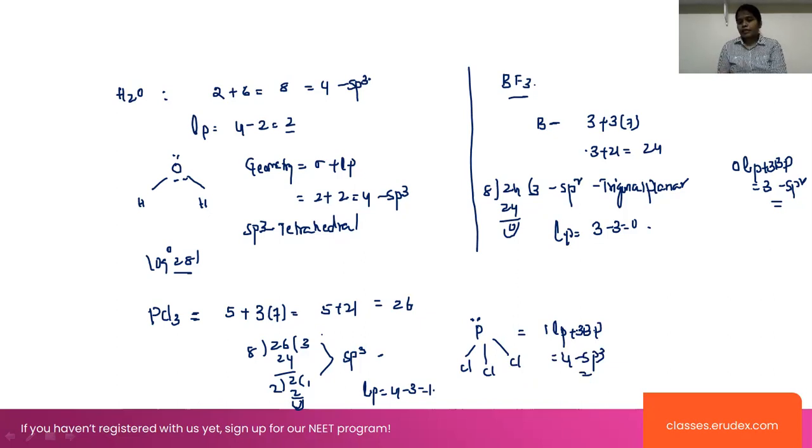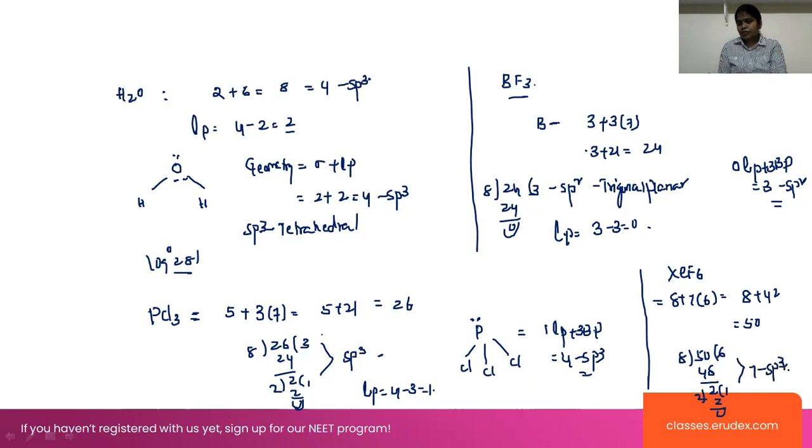Now if you are counting the hybridization of XeF6, xenon has 8 plus fluorine is 7 into 6. That is 8 plus 42, which is equal to 50. This 50 can be divided by 8: 8 6s are 48, and the remainder is 2. That indicates 7, which will be sp3d3 hybridization here. To find the lone pairs of electrons, 7 minus 6 is equal to 1.